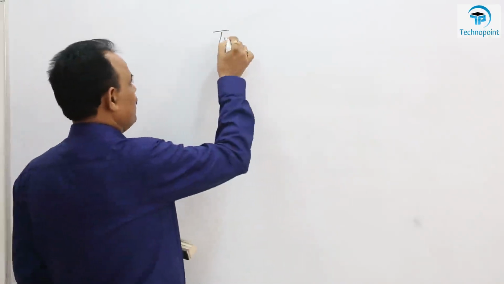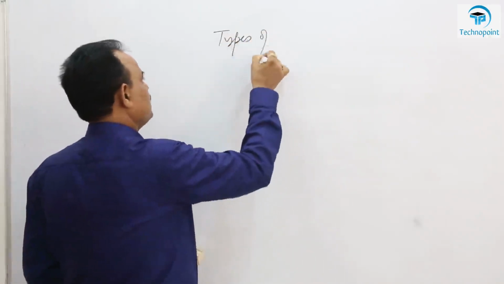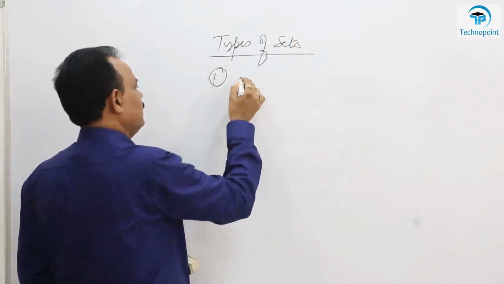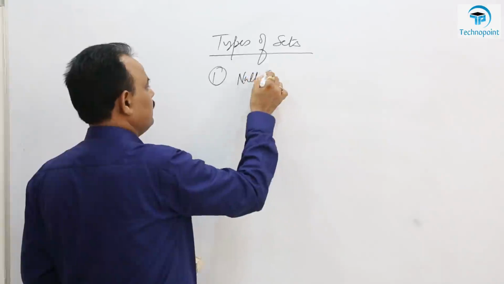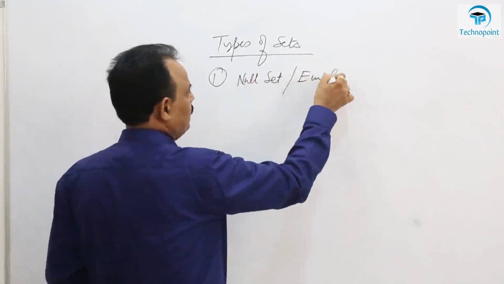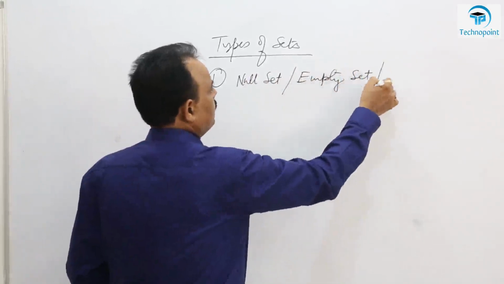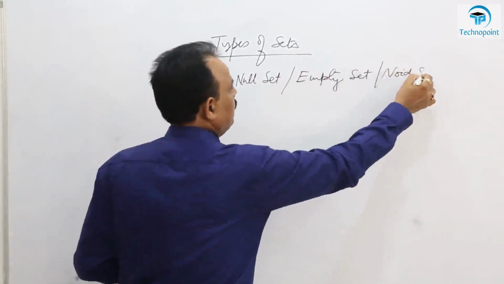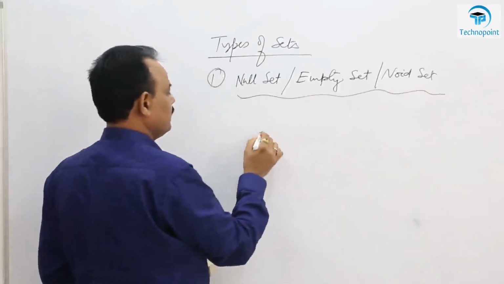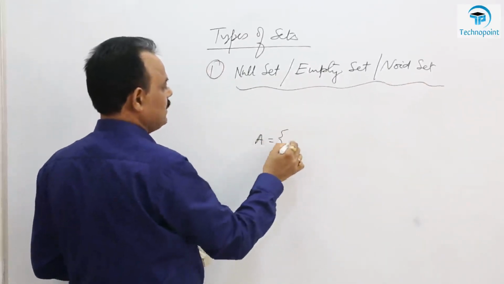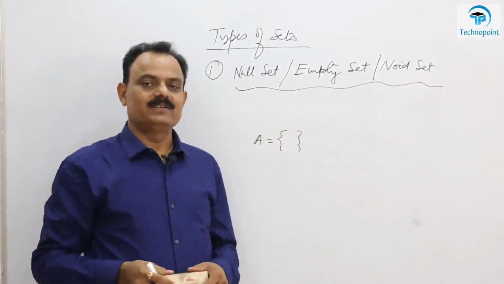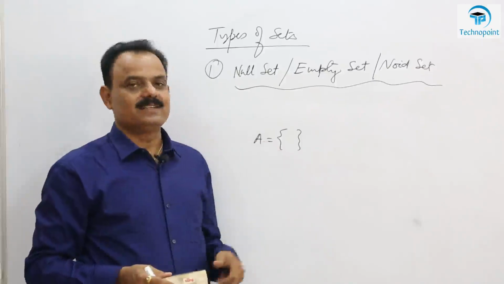Next is types of sets. First is called null set or empty set or void set. A set having no element is called a null set. This is a set which has no element, so it is called a null set.